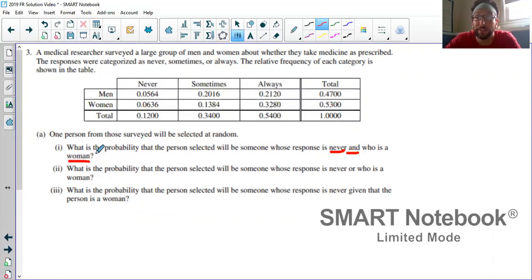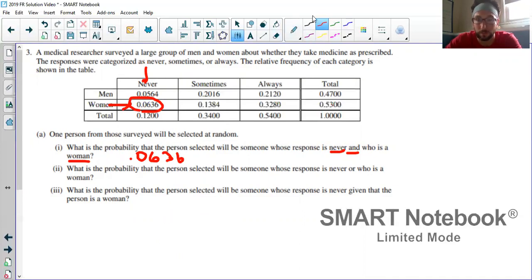The only thing I'll say is, don't overthink it. Never and woman, right here, boom. That's the probability someone's response is never and they are a woman. So 6.36% of people are women who said never. That is the end of A.